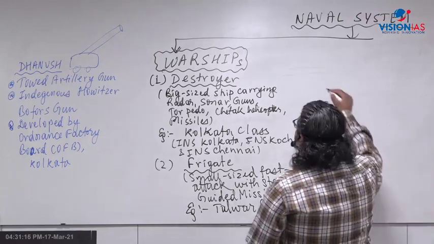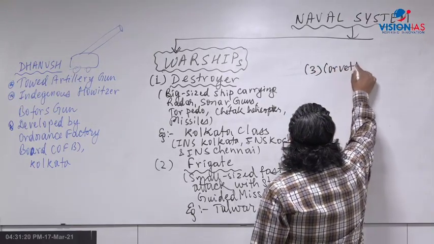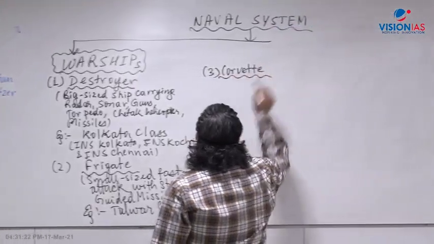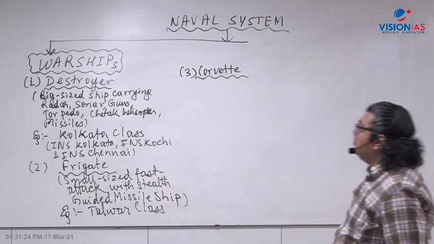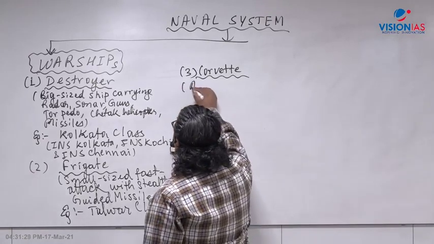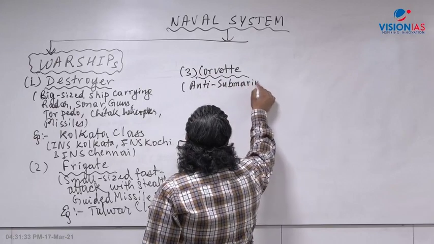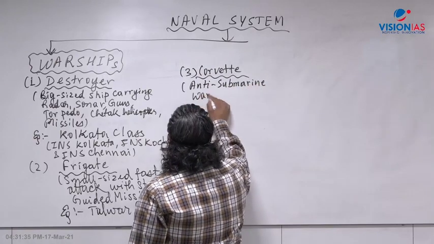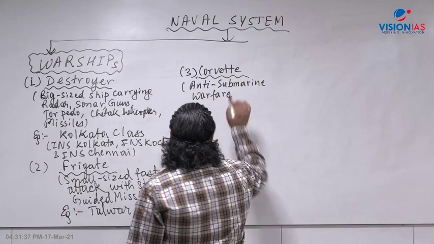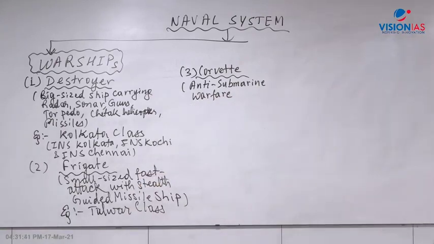Apart from frigates, the third one is the corvette. You'll come across the word corvette, another type of warship. Corvettes are basically for anti-submarine warfare. They have an advanced sonar system, sound navigation ranging, which can detect underwater submarines.